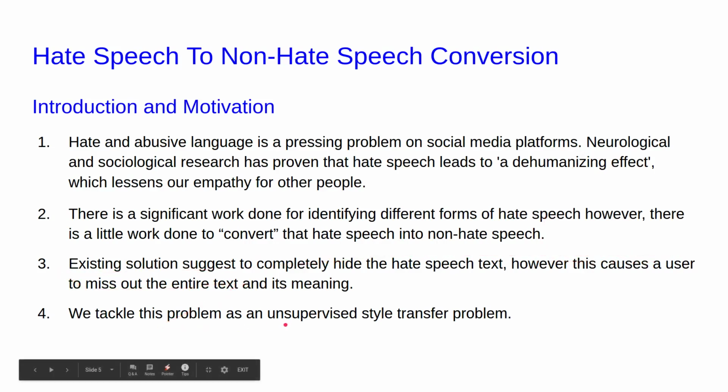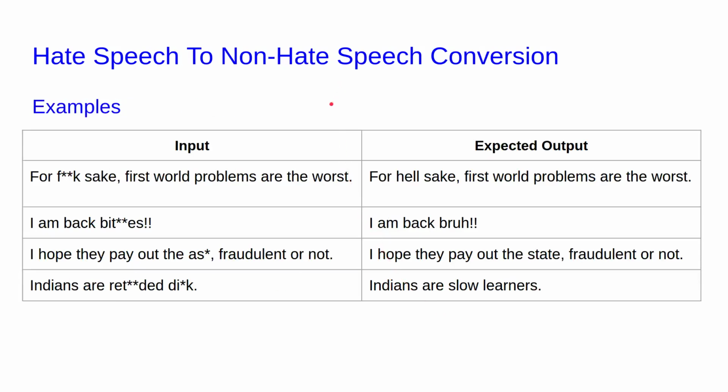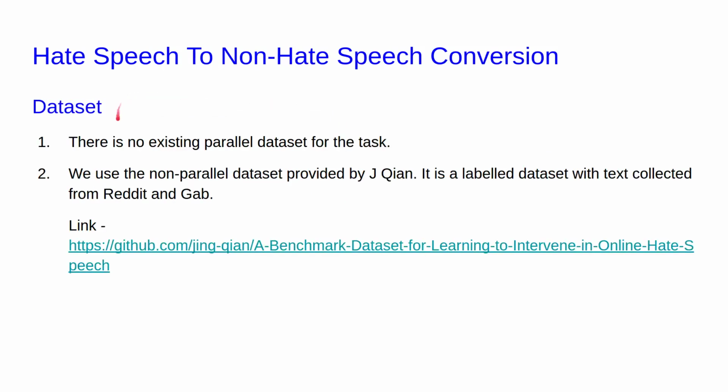We tackle this problem as an unsupervised style transfer problem. Here we show a few examples of what the input is and what the expected output is. There is no existing parallel dataset for the task, so we use a non-parallel dataset provided by J. Quinn. It's a labeled dataset with text collected from Reddit and Gab. Here is the link to this dataset.